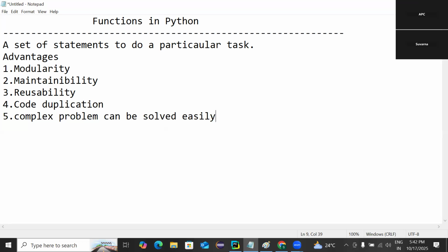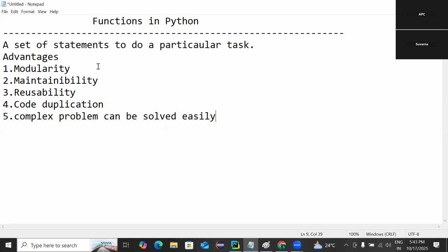The complex problem is divided into simple problems, and those simple problems are assigned to each developer. So in a good manner, they are going to use the resources of the company. That is one more advantage of making functions in the application.